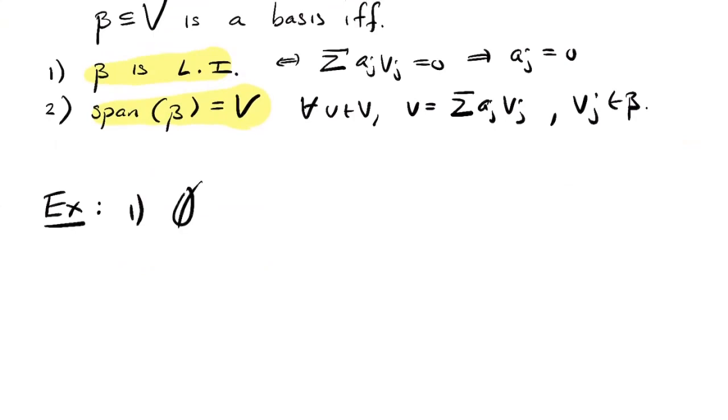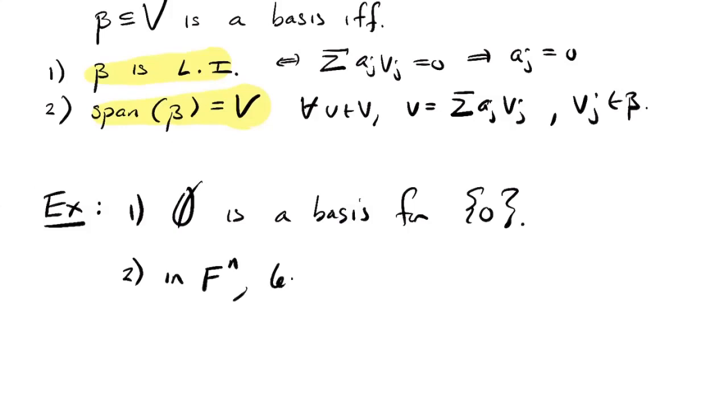The first one is kind of just a technicality, but the empty set is a basis, right? We said that the empty set is a linearly independent set, and its span is the zero vector. So for the zero vector space, the vector space that contains only the zero vector, it has a basis, and that basis is empty. Not very interesting. How about in Fn?